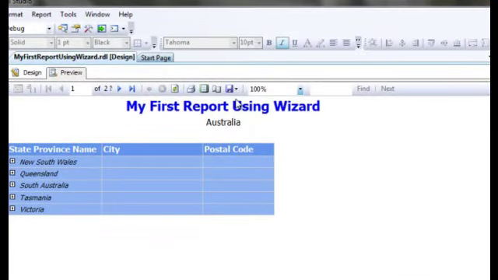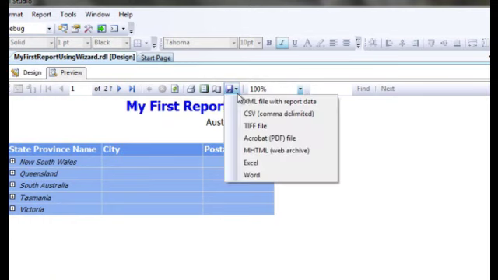If you want to export this particular report to Excel or any other format, you can export it to MS Word, you can export it to MS Excel, you can send it to PDF, you can make it CSV format. You can do that, and this option is available for the end users as well, guys. When they're using it, normally we use Internet Explorer to view this report. So they can export the report as well to Excel or Word or PDF or whatever formats they want. You can control this as well. We'll get there later.